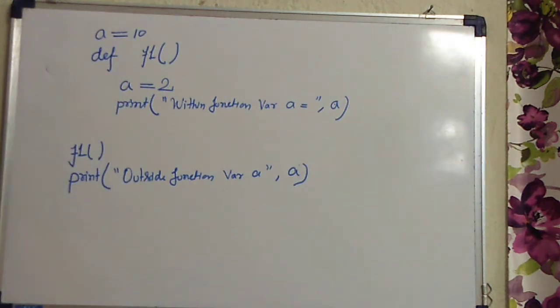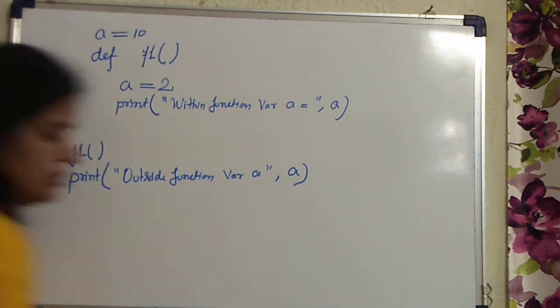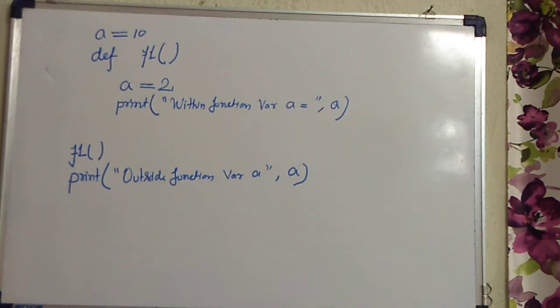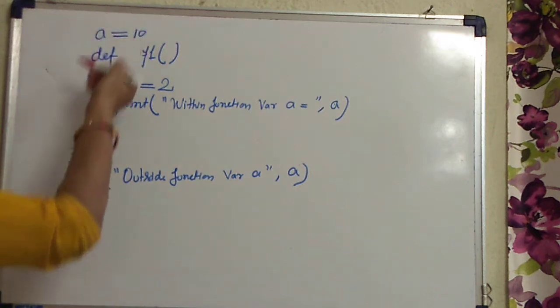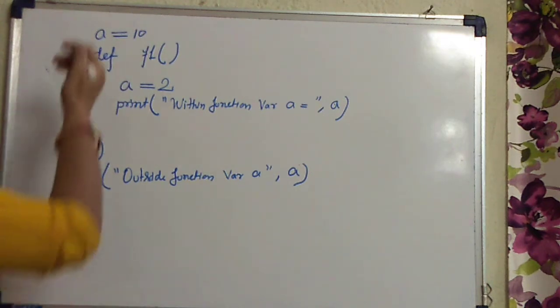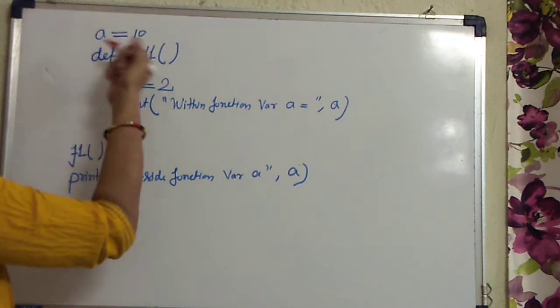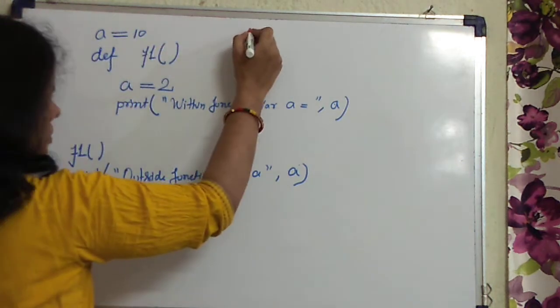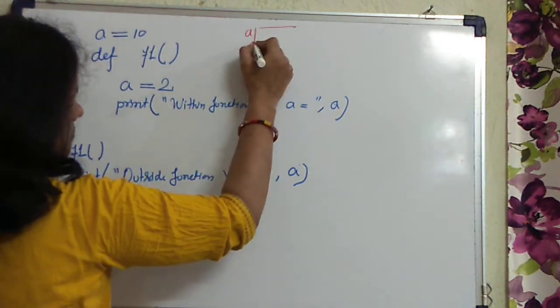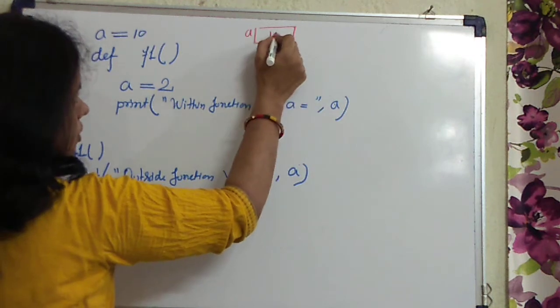Okay, now you have written this program. Let us execute this program. As you will execute this program, what will happen? As you know very well, program execution starts from the beginning of the statement. So the first statement is a equals to 10. So a will occupy space in the memory and will hold 10.